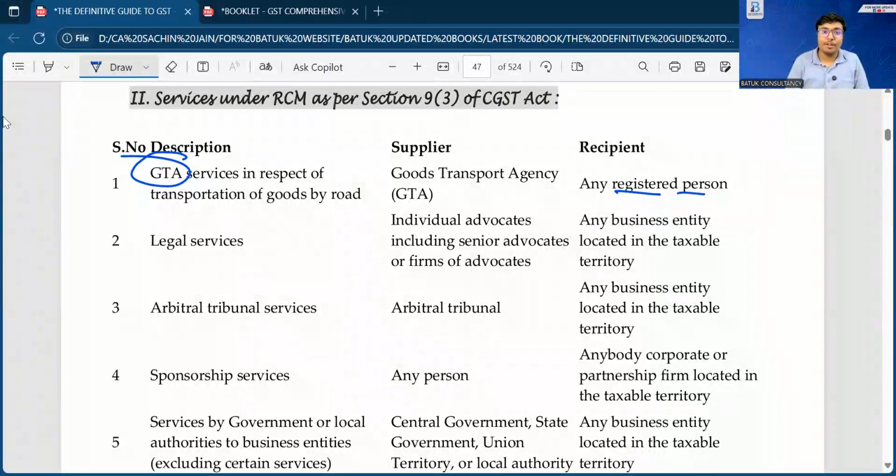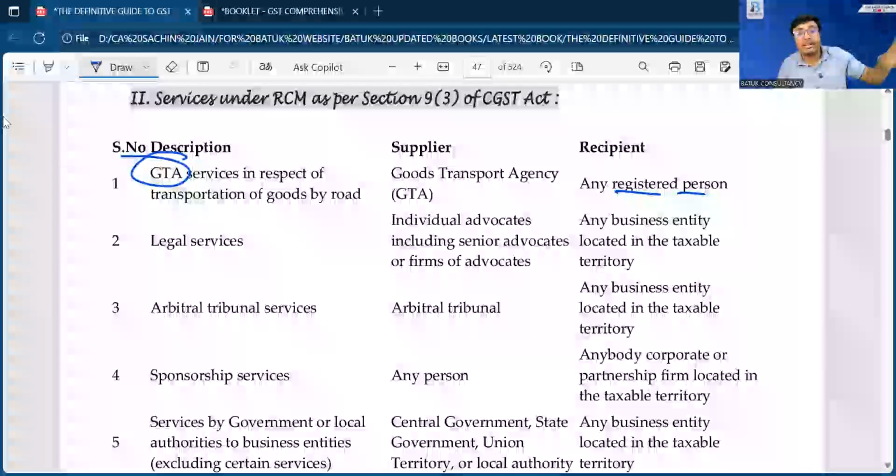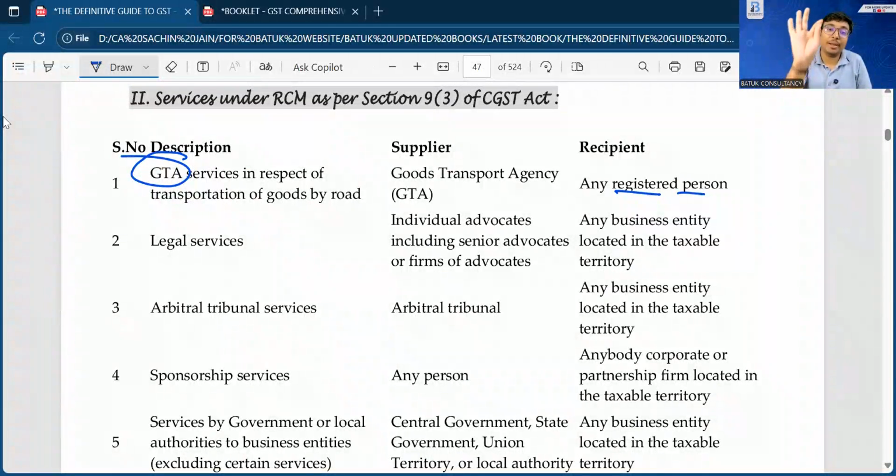Suppose for delivery of the goods, I have a manufacturing industry and I am delivering those goods to my buyers. In that case, for delivery of the goods of my product to my buyers, I have taken the services from the goods transport agent, and the goods transport agent has prepared an invoice of 10,000 rupees. In that case, I am the registered person who is the recipient of the services from the GTA. So in that case, I will be liable to make the payment of taxes under reverse charge mechanism.